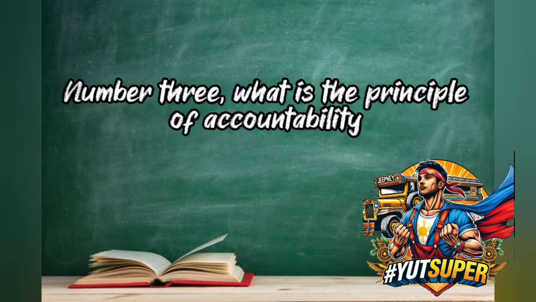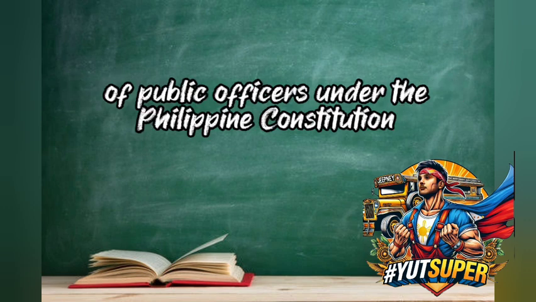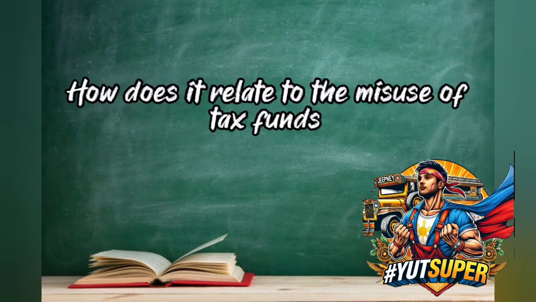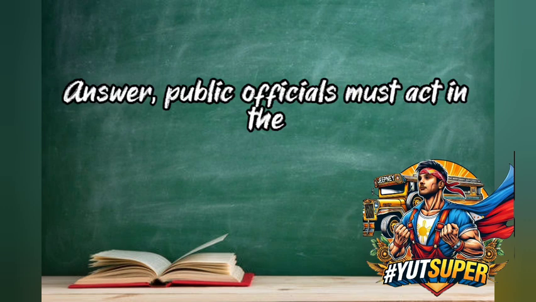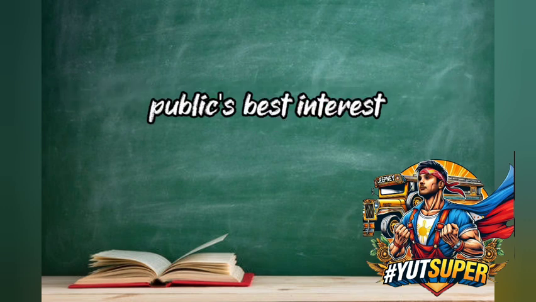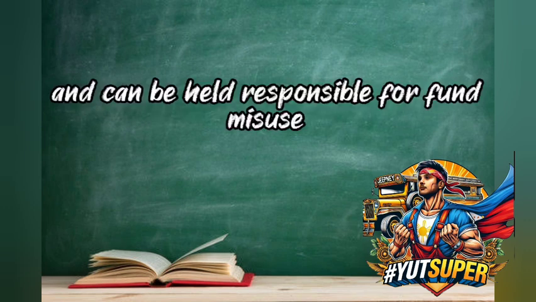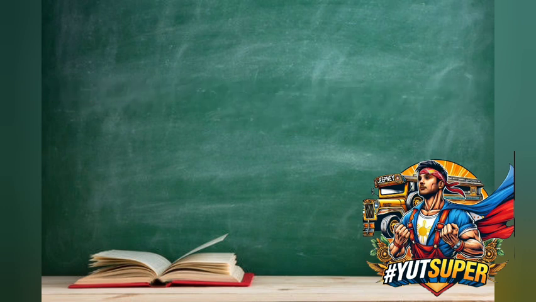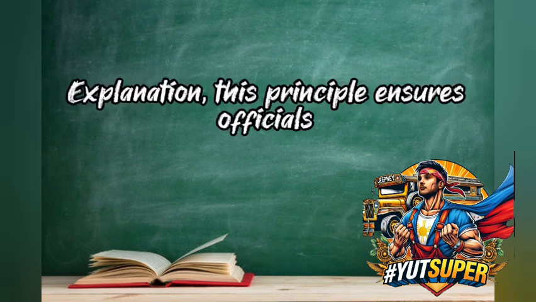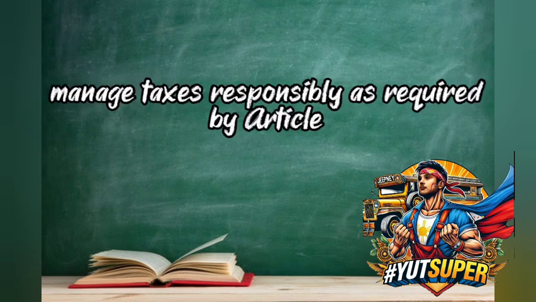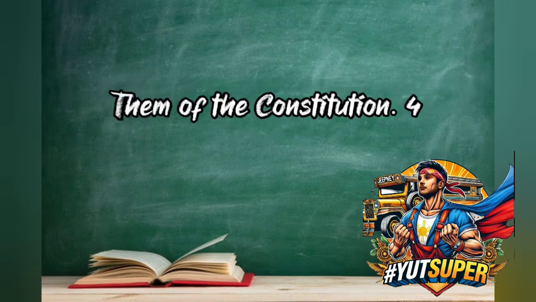Number 3. What is the principle of accountability of public officers under the Philippine Constitution? How does it relate to the misuse of tax funds? Answer. Public officials must act in the public's best interest and can be held responsible for fund misuse. Explanation. This principle ensures officials manage taxes responsibly as required by Article 11 of the Constitution.